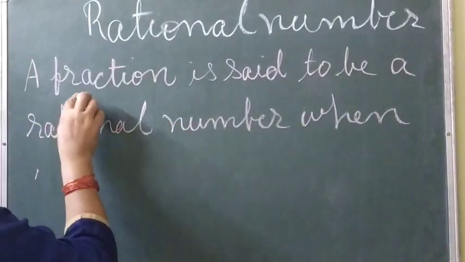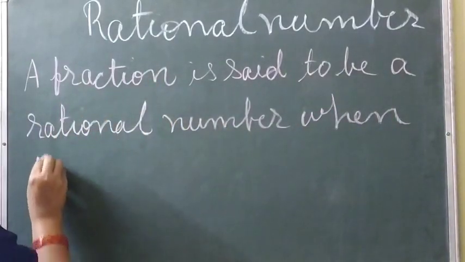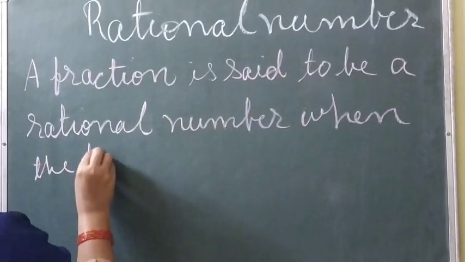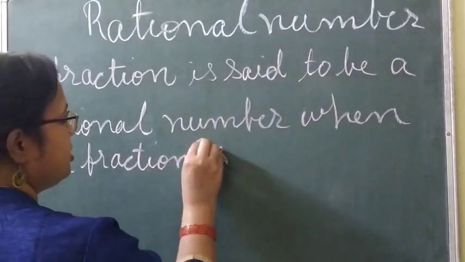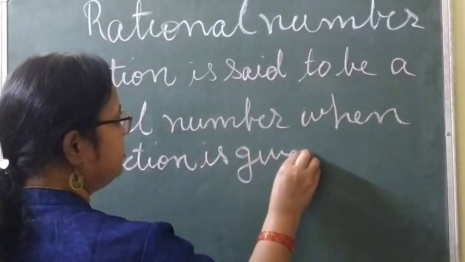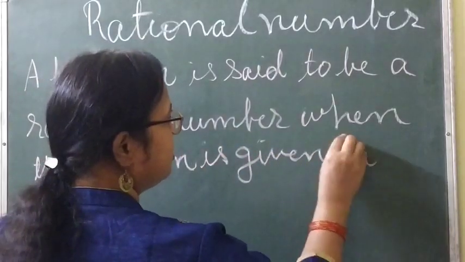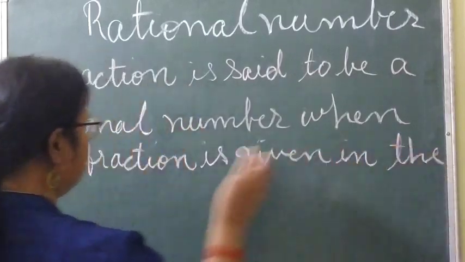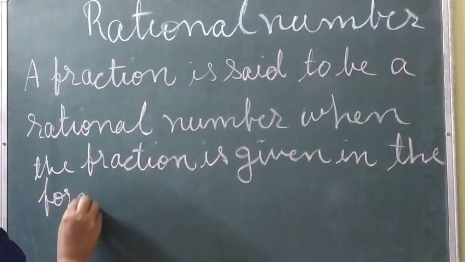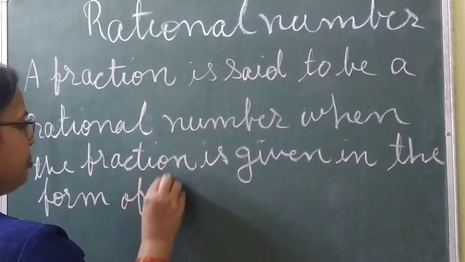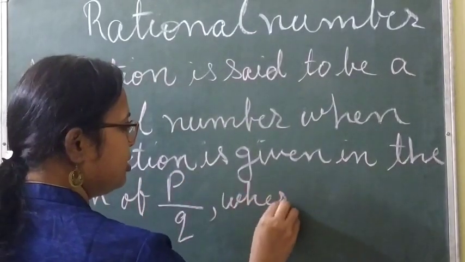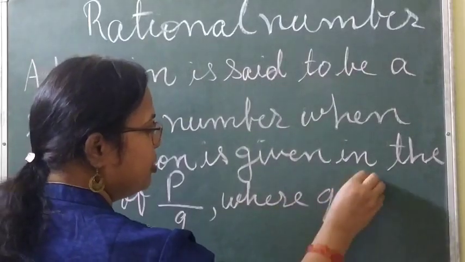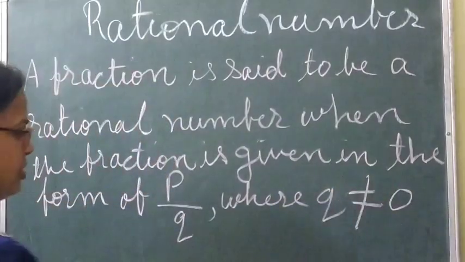It is given means what? The fraction is given. When I am writing here the fraction number.